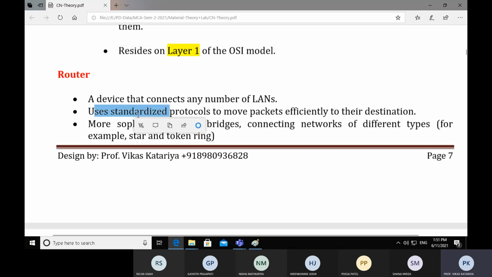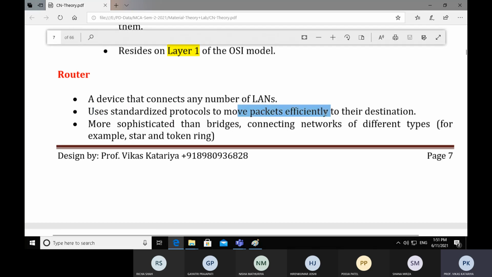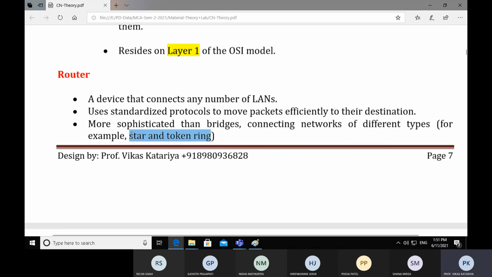So it uses standardized protocols to move packets efficiently to their destination. It is more sophisticated than a bridge, connecting networks of different types. For example, star and token ring, both having different structure, different topology, different network structure. So a router can connect different network architectures.